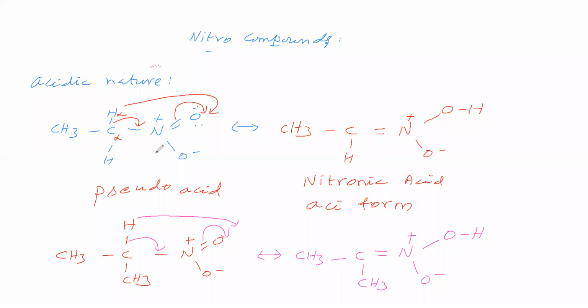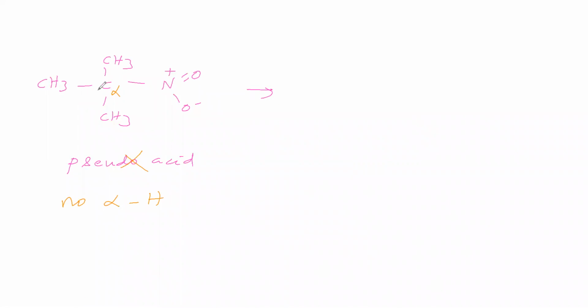Now here this nitro group is attached to a primary carbon. So for a primary nitro compound, the aci form is possible. This nitro group is attached to a secondary carbon. So for a secondary nitro compound, this aci form is possible. This nitro group is attached to a tertiary carbon. So tertiary nitro compounds do not form the aci form because there is no alpha hydrogen.